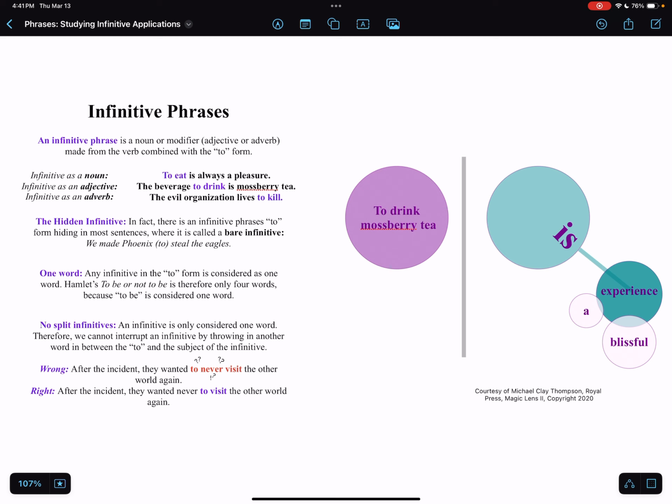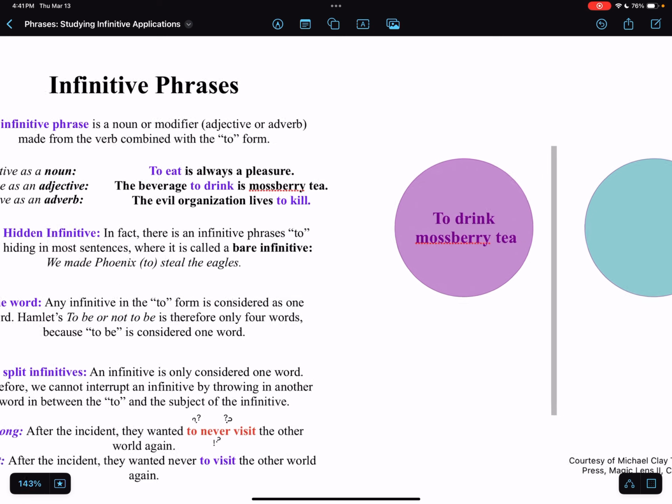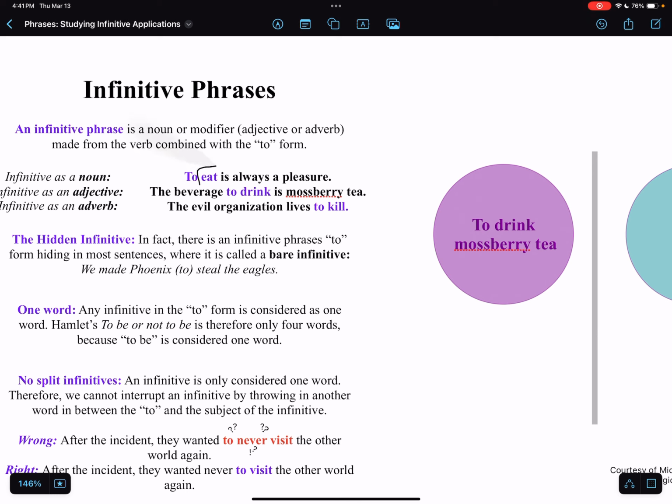This is a very interesting type of phrase. Basically, it is a noun or modifier, adjective or adverb, made from the verb itself combined with the to form. For example, in this case, the verb eat, combined with the to form, so to eat, makes it into an infinitive phrase.